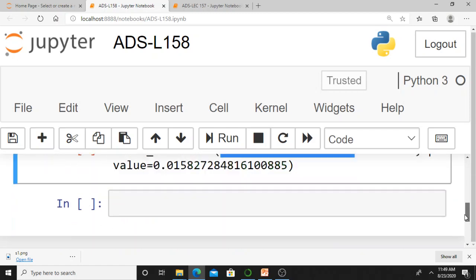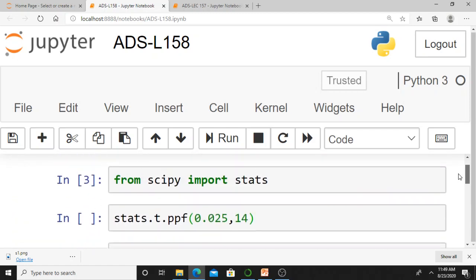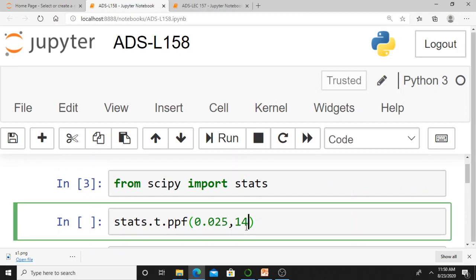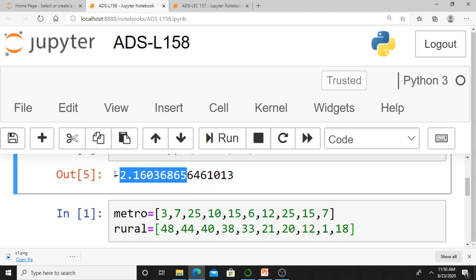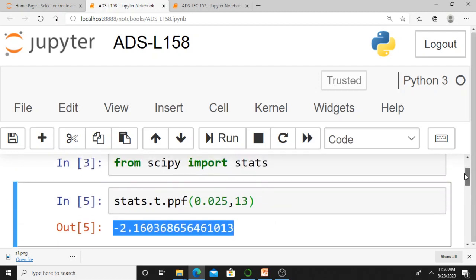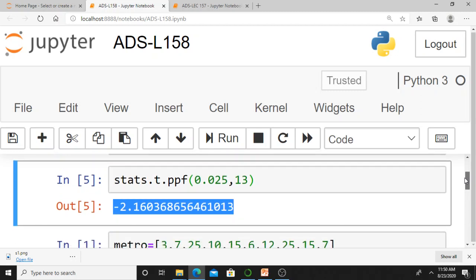How will you get this one? For example, this is my calculated value. For the tabulated value, I think it's 13 degrees of freedom, isn't it? Yes, with 13 degrees of freedom what will you get? Let me run this piece of code. You are getting minus 2.160. That's what we have shown in our PPT. This is the tabulated value. I already explained many times what this PPF is, stats.t.ppf. This is the 0.025 level of significance. Your degrees of freedom is 13. We calculated it already. You are getting minus 2.16.